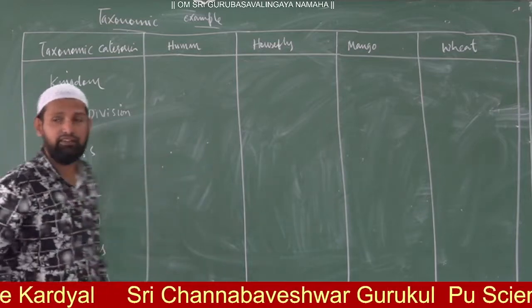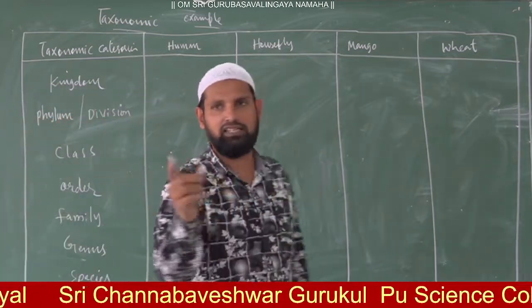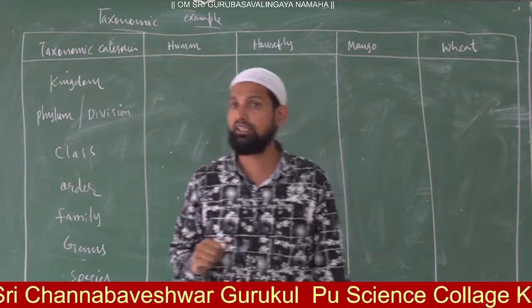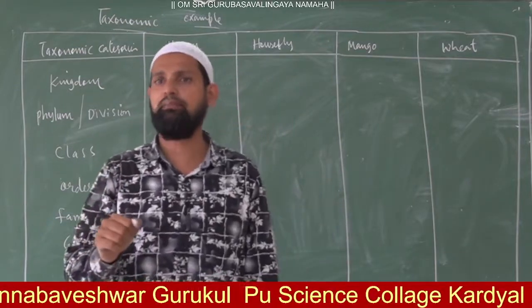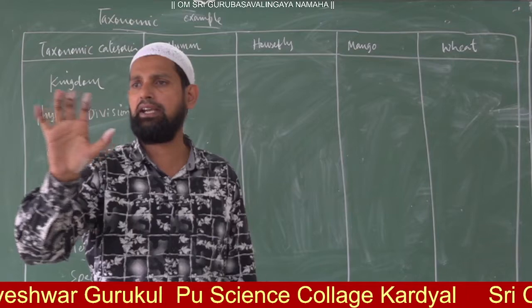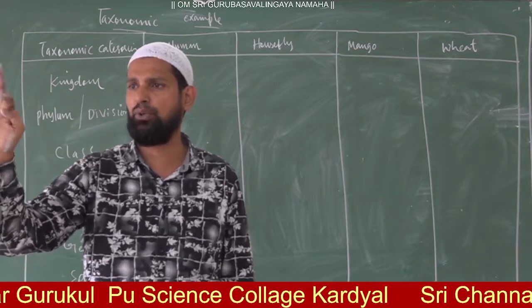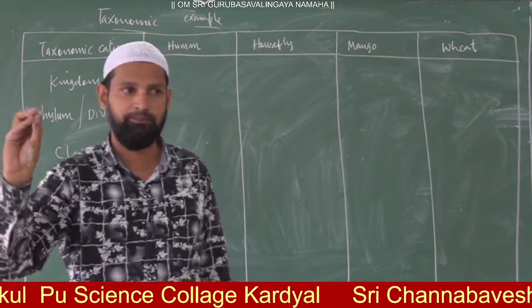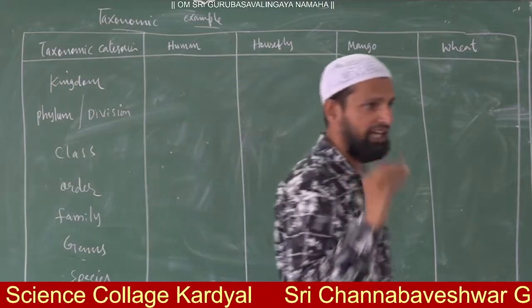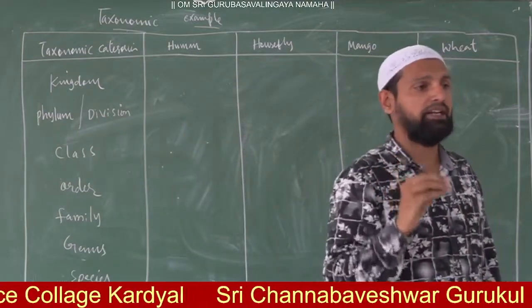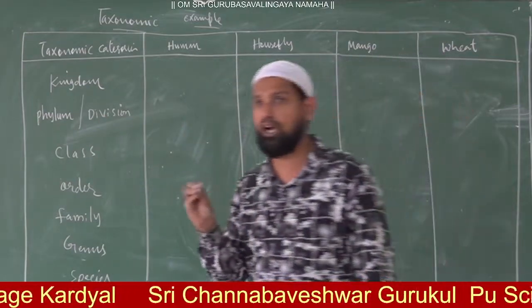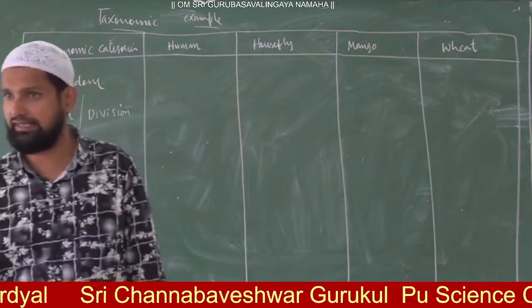It comes under which order? Already in the last class I told you, that is Primata. Primata are nothing but pentadactyl limbs, 1, 2, 3, 4, 5 limbs. Pentadactyl limbs are called Primata, primates, right?